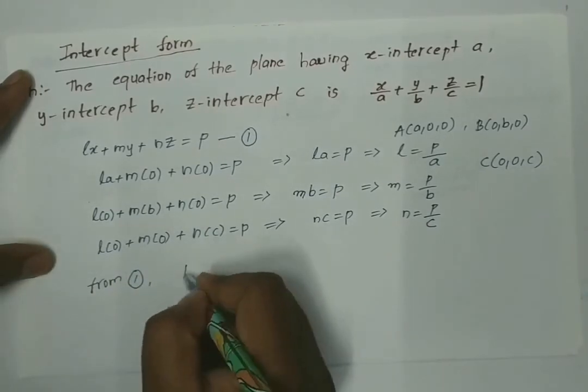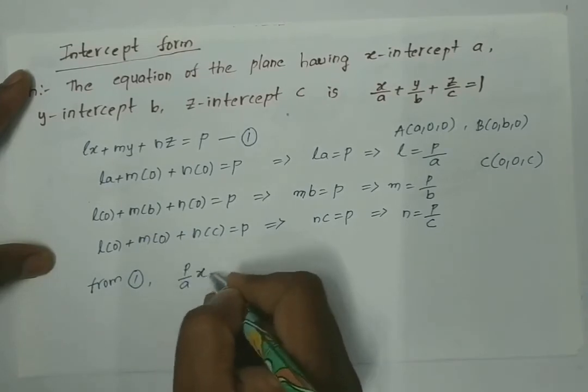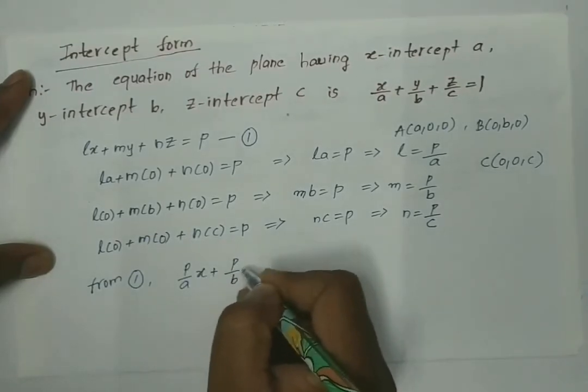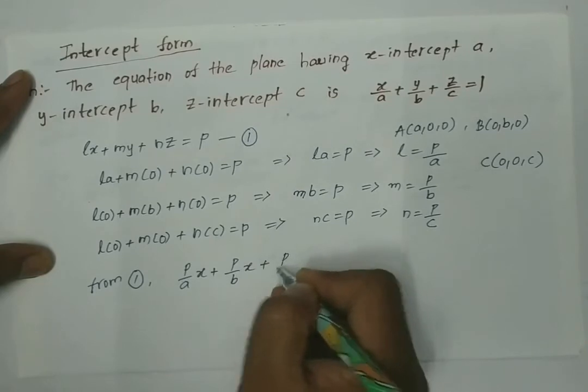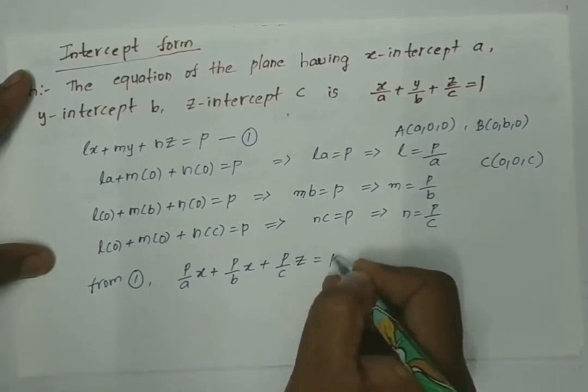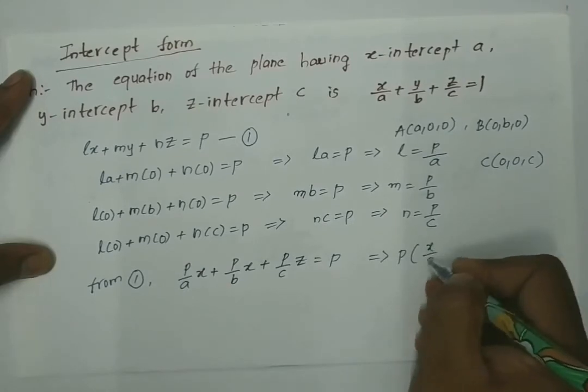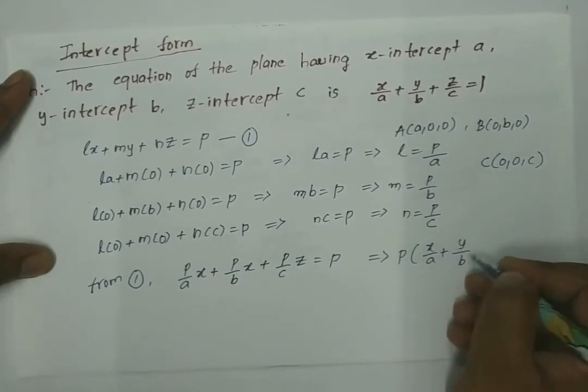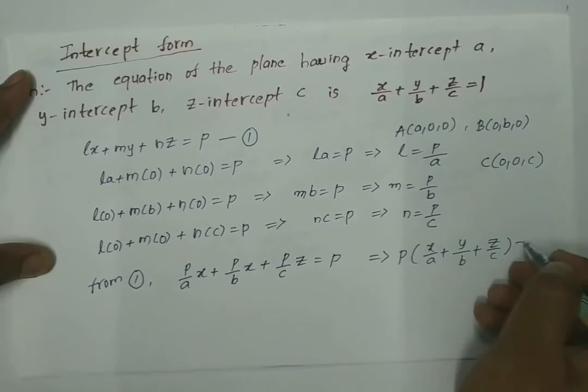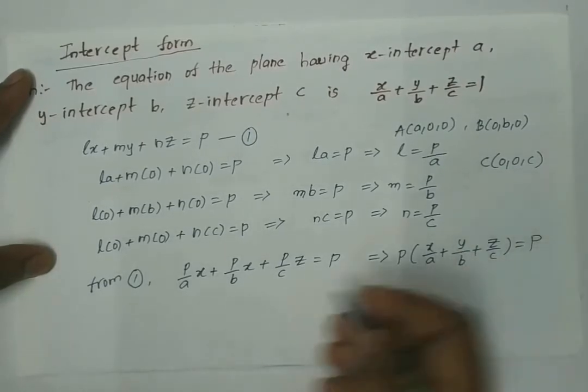So now equation 1 becomes p by a into x plus p by b into y plus p by c into z is equal to p. Which is p of x by a plus y by b plus z by c is equal to p. Here p gets cancelled.